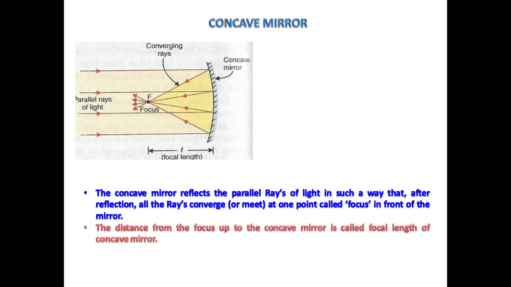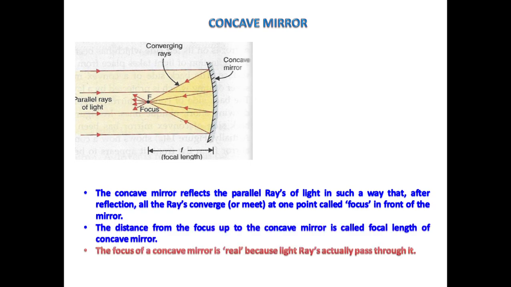The distance from the focus to the concave mirror is called the focal length of the concave mirror. The focus of a concave mirror is real because light rays actually pass through it. So we can say a concave mirror gives us a real image.